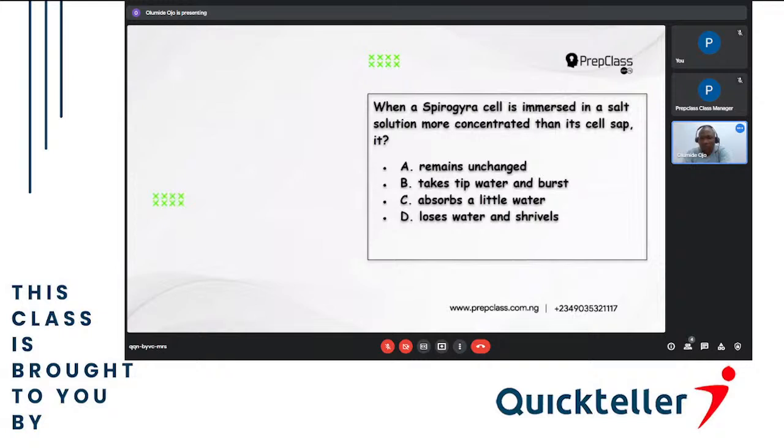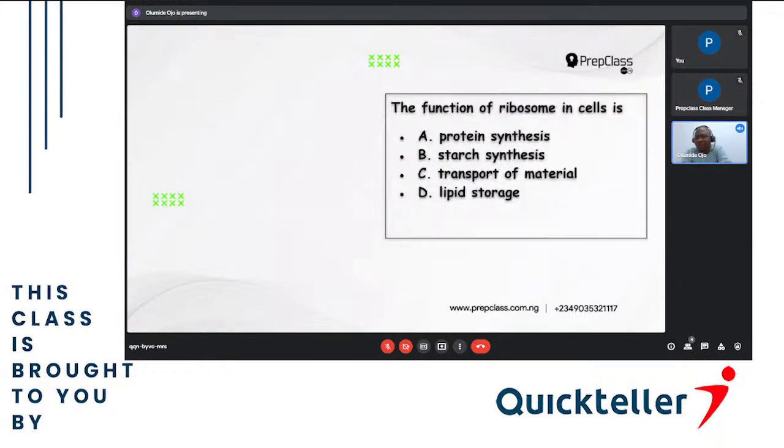The function of ribosomes in the cell is A, protein synthesis, B, starch synthesis, C, transport of material, then D, lipid storage. Ribosomes in the cell, their main function is to produce protein. That's the function of ribosomes.